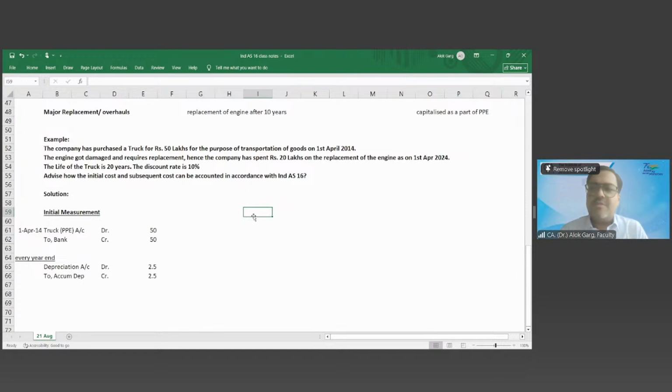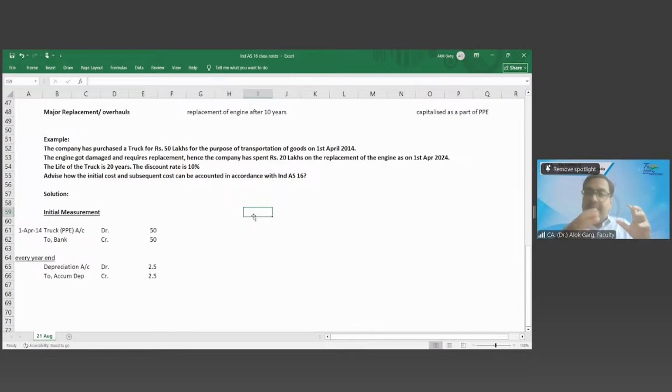See, in your real life and in your books of accounts, things will look the same. If you will not de-recognize your first engine in your books of accounts, when you have capitalized your truck at 50 lakh rupees, it came with an engine.